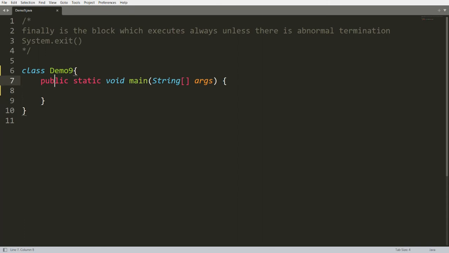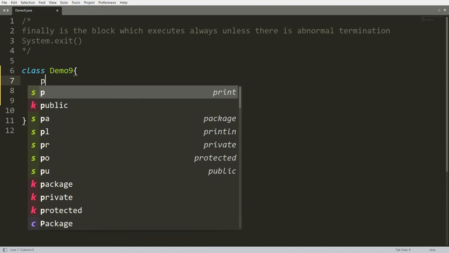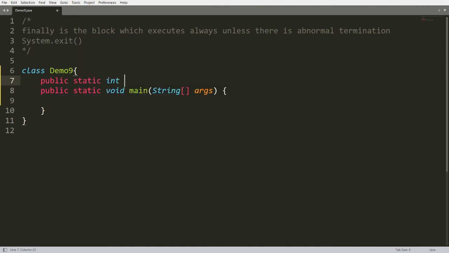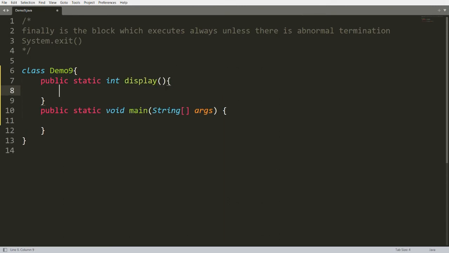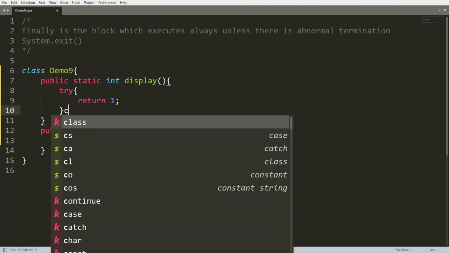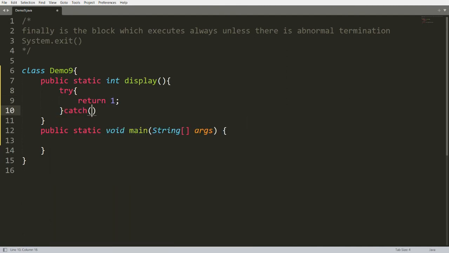Let me declare one function, public static int, and let me write the name of the function as, for example, display. What will this function do? This function has a try, and in the try I'm writing a simple statement, return 1, and here I'm catching the exception.